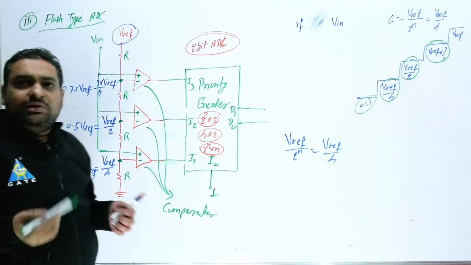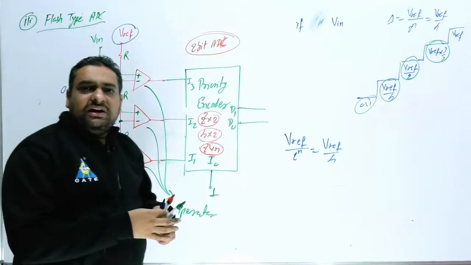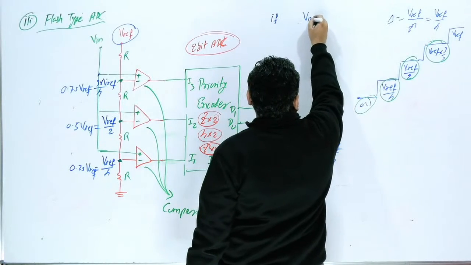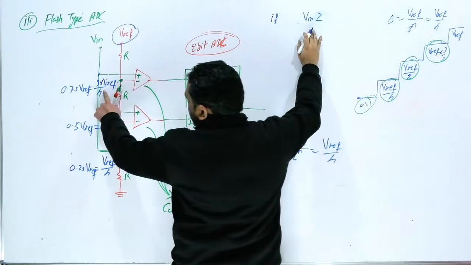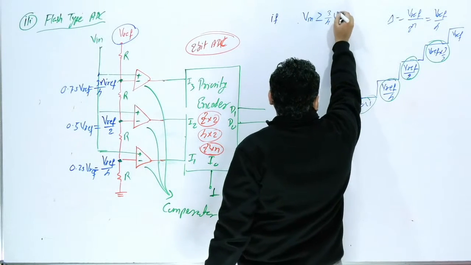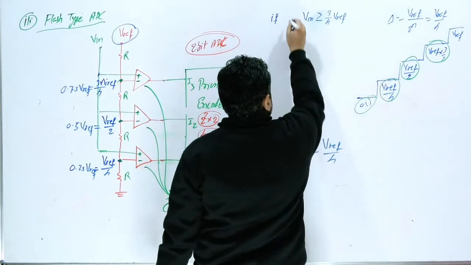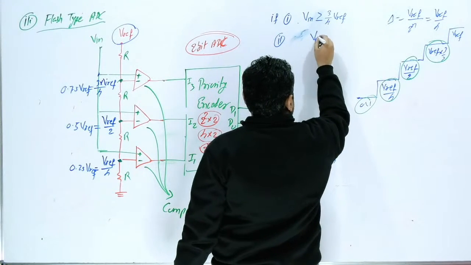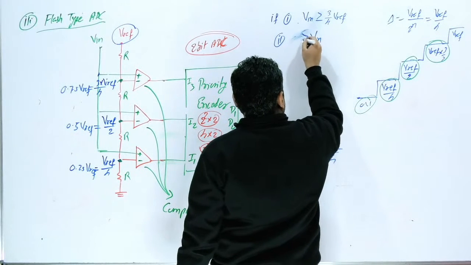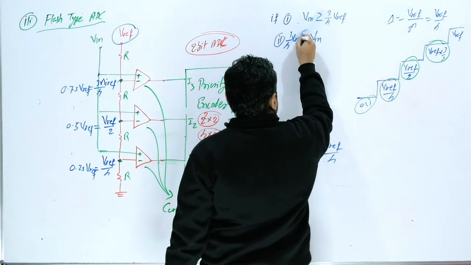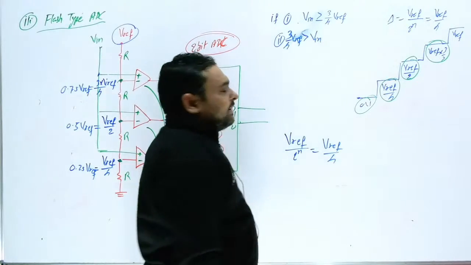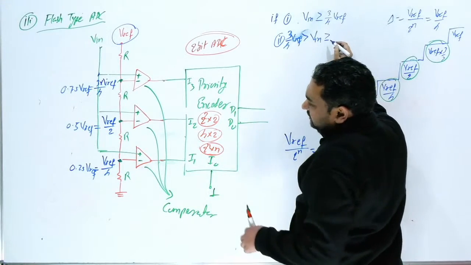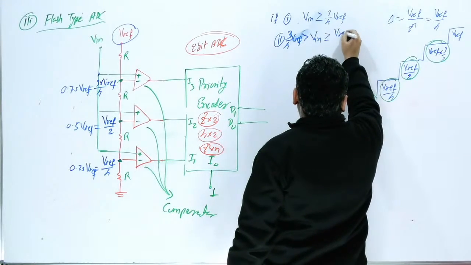Now you just check your input, where the input will lie, how many conditions can be possible. Can I write here, in the first case, your V in is more than or equal to 3 by 4 V reference. Now the second condition, V in is less than 3 by 4 V reference, but greater than or equal to V reference by 2.